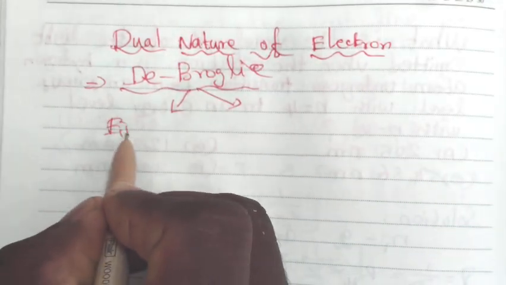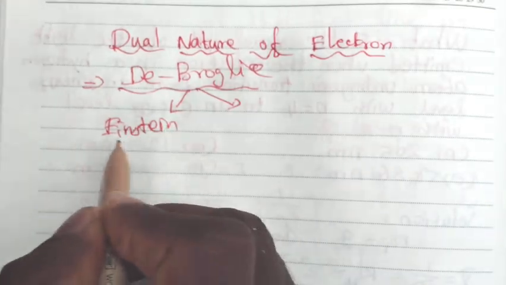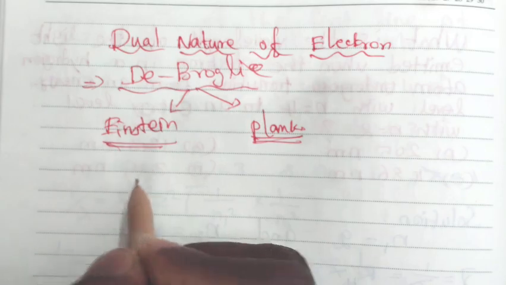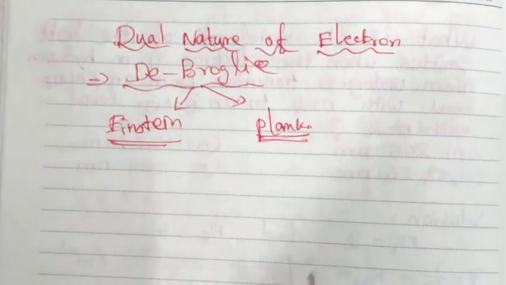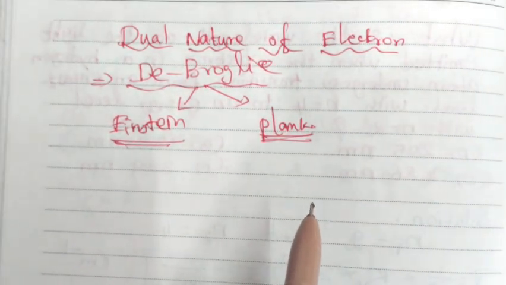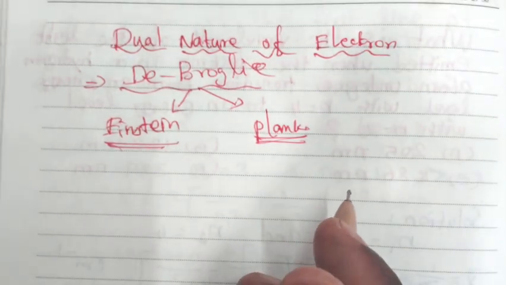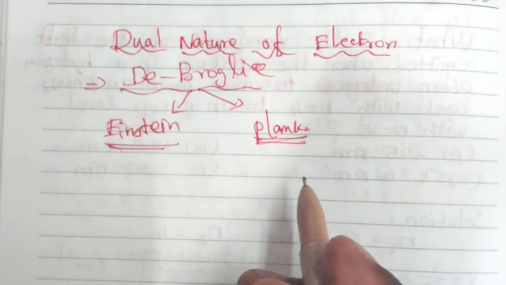Both theories are based on the idea that whenever a particle or a matter behaves, it shows both particle as well as wave nature. So that is nothing but a dual character.